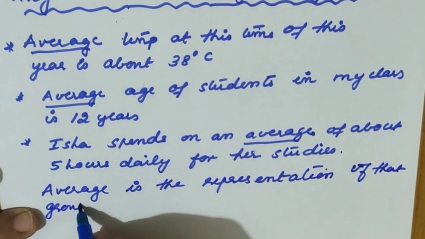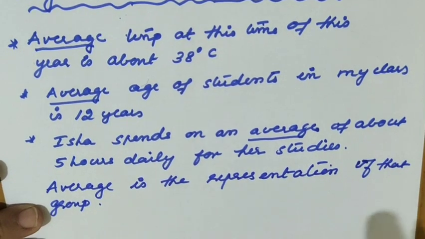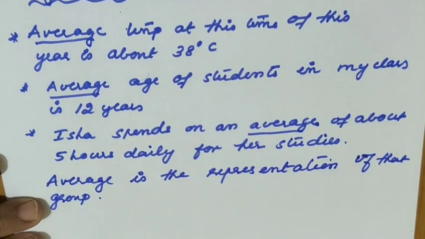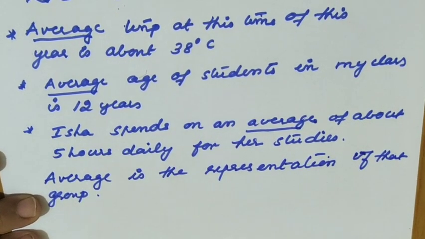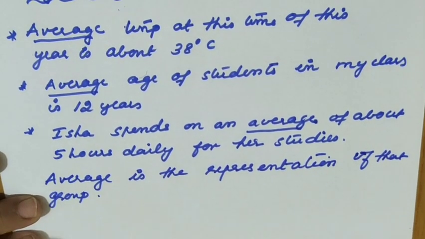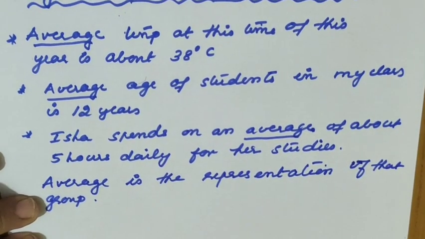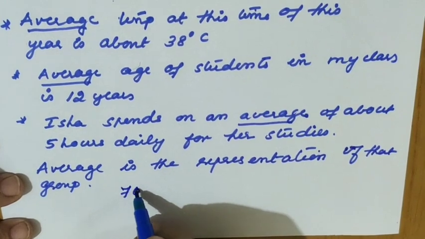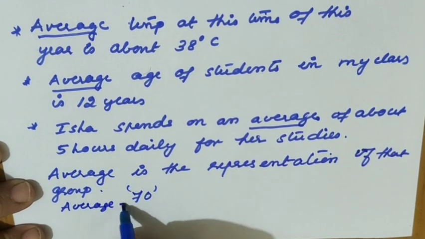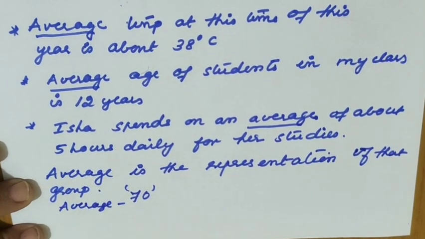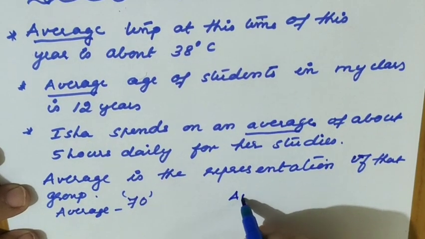One more example I can tell. After your class test, sometimes the principal sir will ask to find out the average of our class. Suppose I have to find the average of the scores. So I'll collect all 40 children's marks and suppose I got the average as 70. What conclusion can I make from this? If I got an average of 70, I'll think that my class performance is good, but sometimes I got an average of 40.